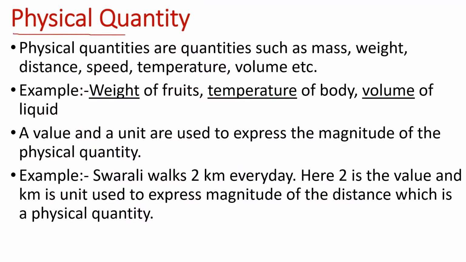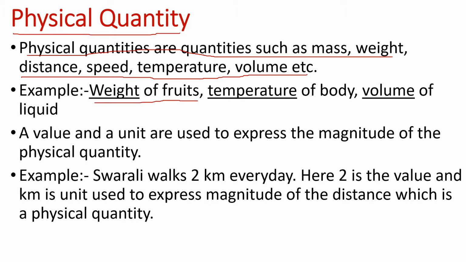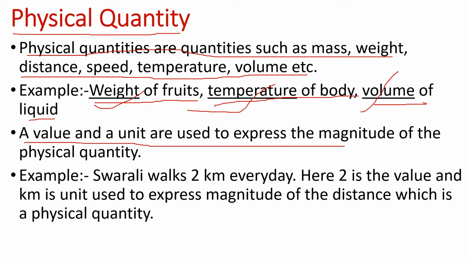So let us see what is physical quantity. Physical quantities are quantities such as mass, weight, distance, speed, temperature, volume, etc. Here are few examples: weight of fruits, temperature of body, volume of liquid. So here weight, temperature, volume, these are the physical quantities. A value and a unit are used to express the magnitude of the physical quantity.